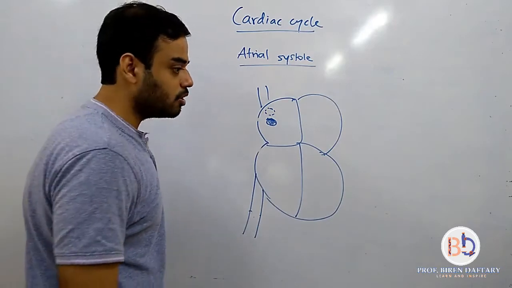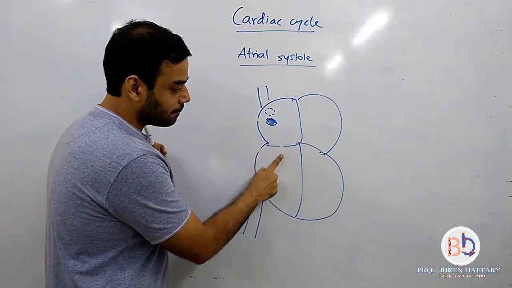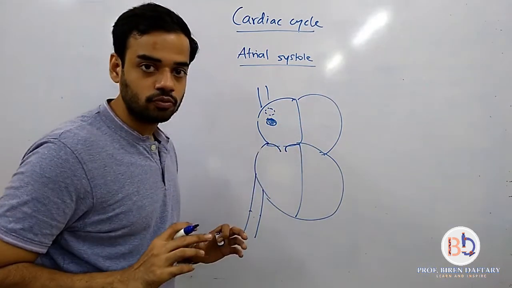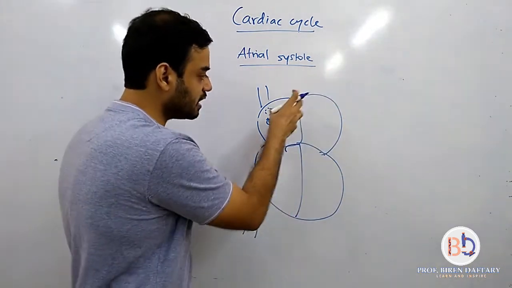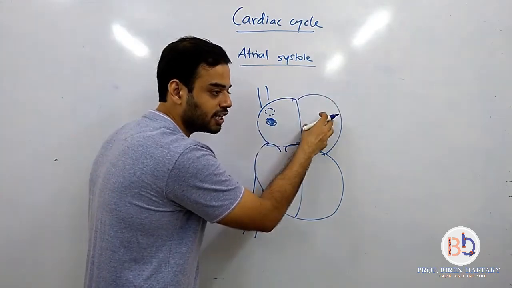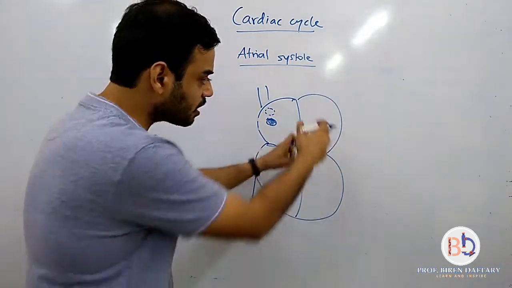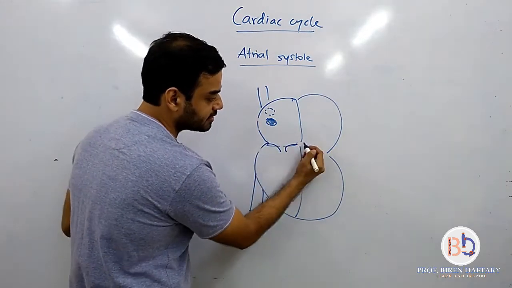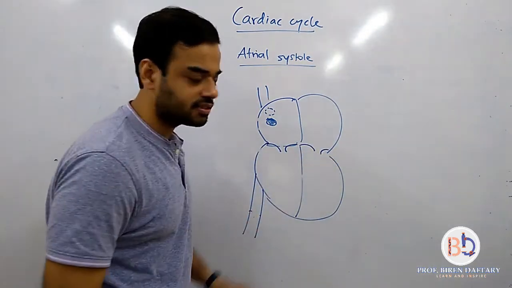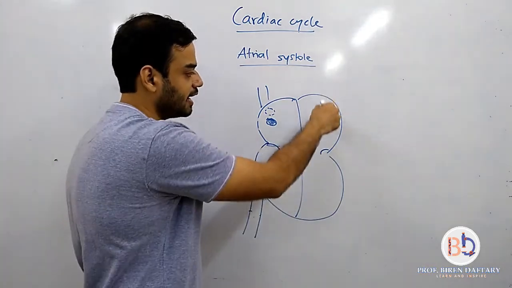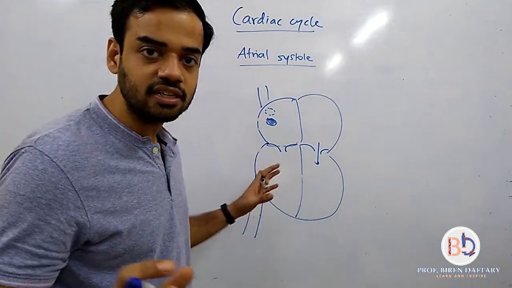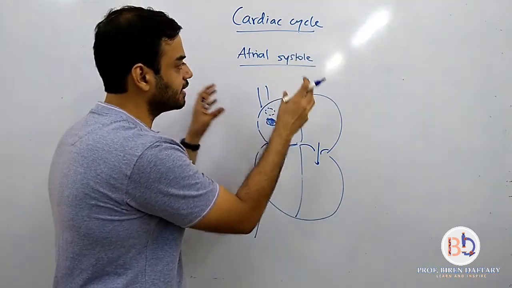At the same time, what is going to happen? This aperture will be formed, and the tricuspid valve will open so that the blood can flow. Is this clear? Similarly, when this is contracting, even the left atrium will contract. There are no valves for the pulmonary veins, so the only thing that you have to write is that the bicuspid valve will open. This is the atrioventricular aperture, and the atrium will contract and blood will be sent to the left ventricle. Is this clear? This is called your atrial systole.